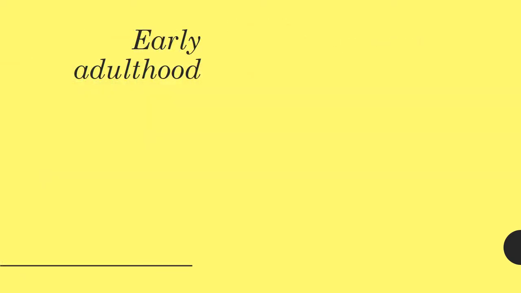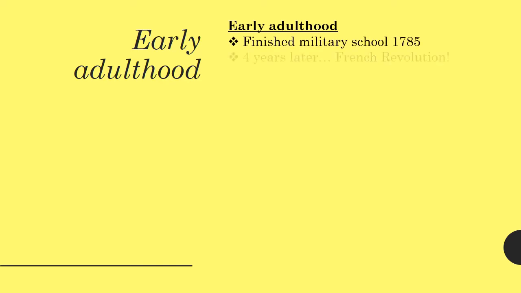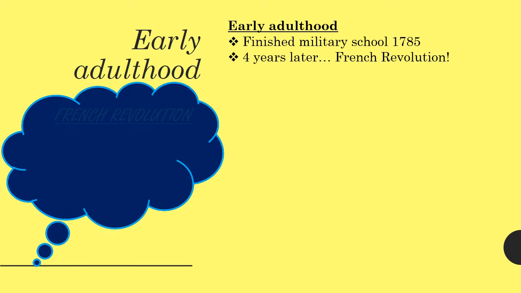What next? Well, he finished military school in 1785, and then 4 years later, the French Revolution happened. Well, this is such a big event, we're going to need to go to the idea sphere. So, the French Revolution, it was where a small army disagreed that there should be a French royal family. Basically, in other words, they wanted to get rid of the French royal family.